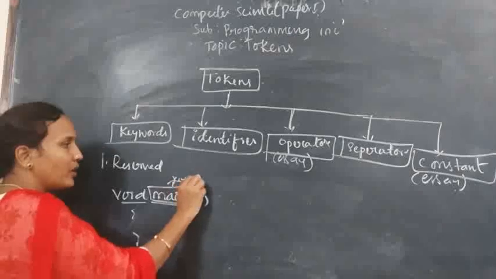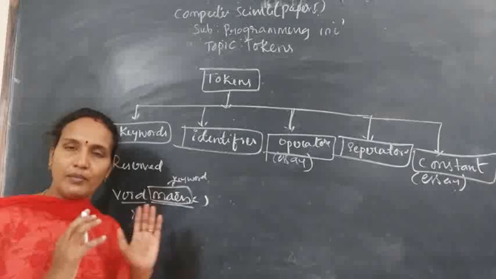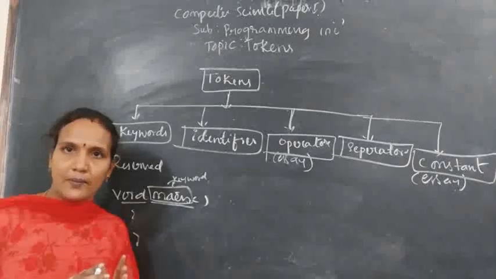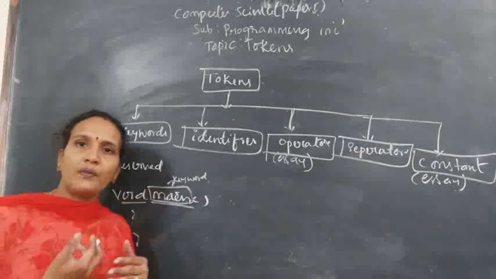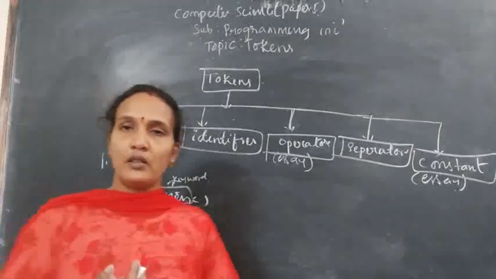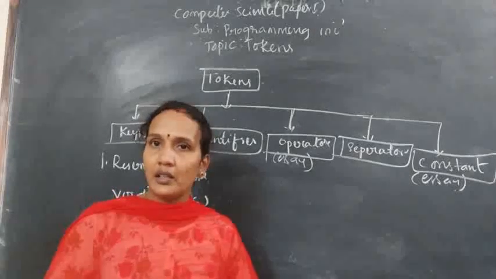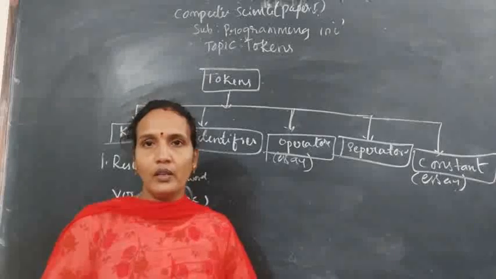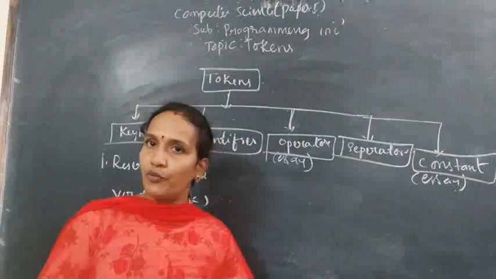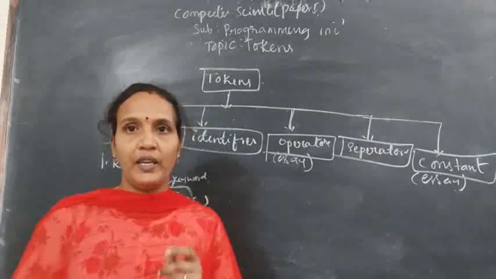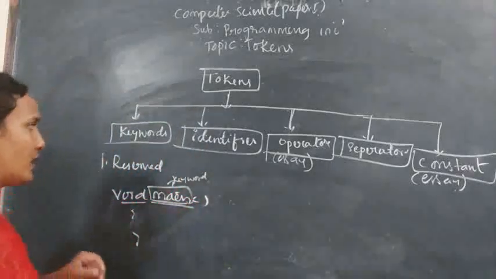And what is the meaning of this keyword? Your program execution starts from this only. Wherever you write this, from that point your program execution will start. So some meaning is there for this word. Whatever words you get from the software, for all those words there is a specific meaning, so those are called keywords. In C programming, we have 32 keywords, and for each and every keyword there is a specific meaning and some function for that word. Clear? Those are keywords, reserved words.